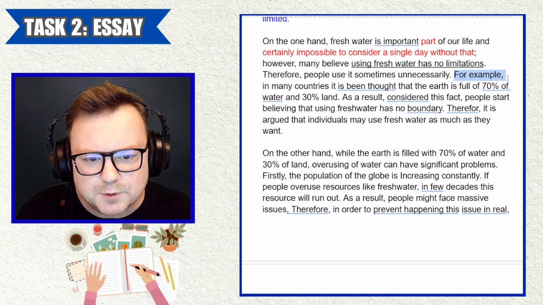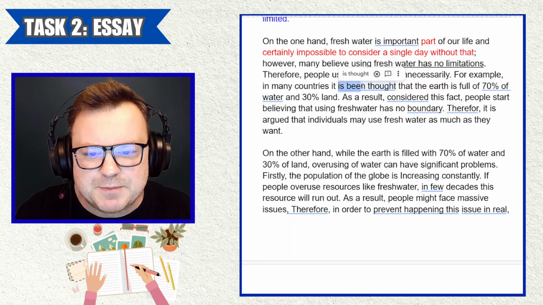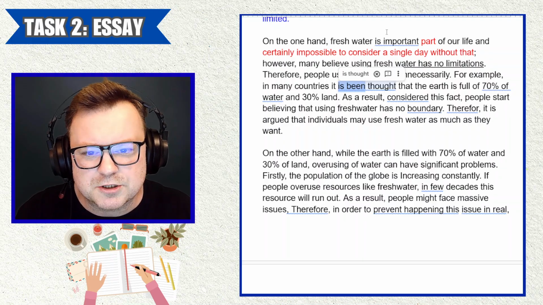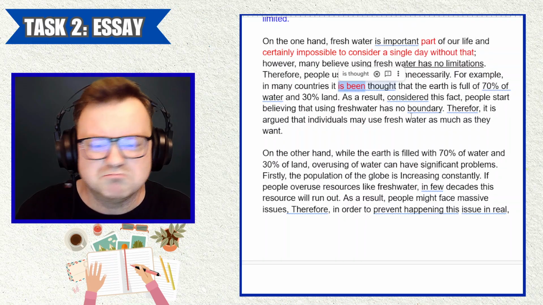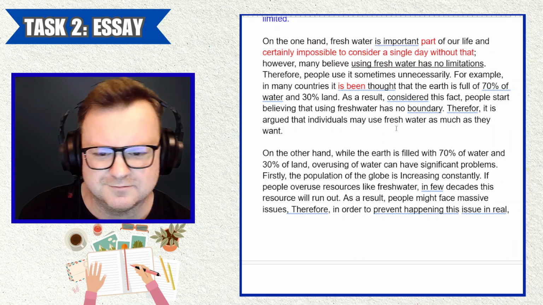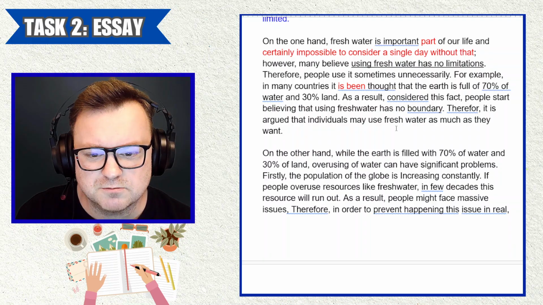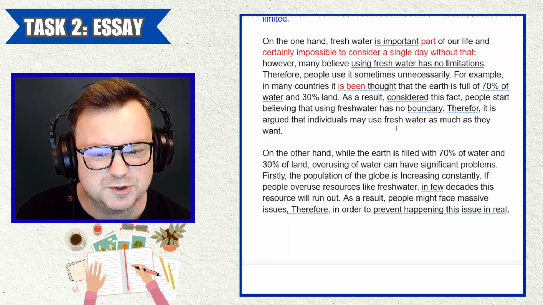So, okay. For example, in many countries, it is been thought. It is been. I don't know what this grammar is. It looks like a kind of passive construction. Maybe it is thought that, but I don't know.